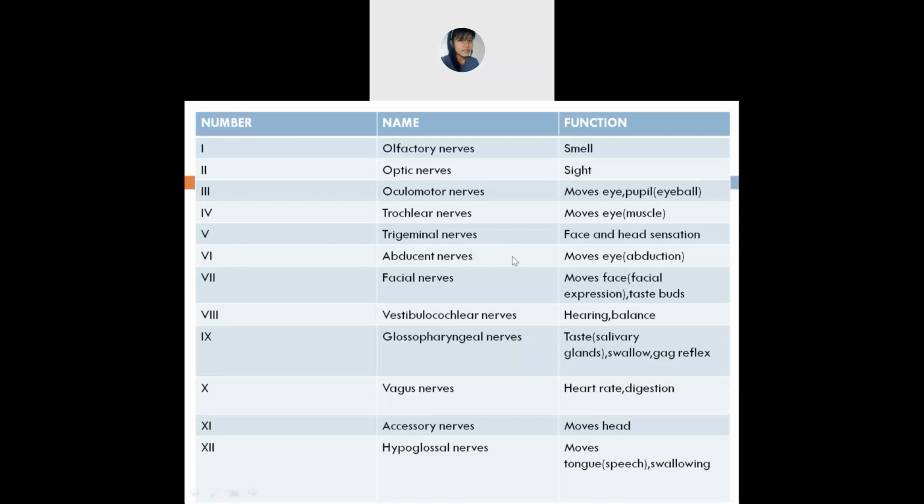So abducent nerve means, Kyoda, you can mute yourself.